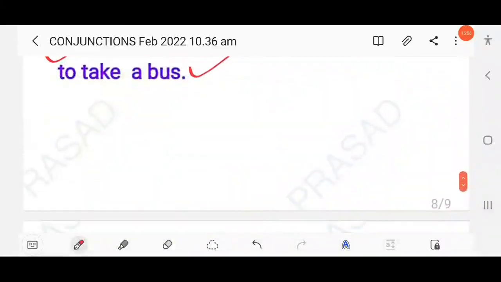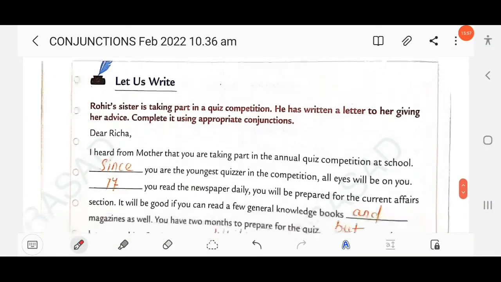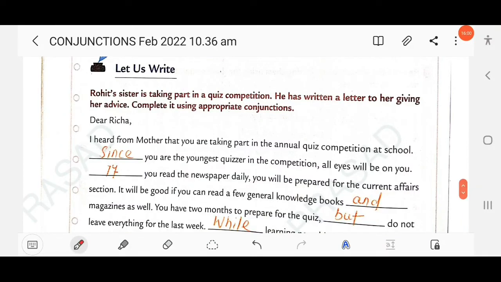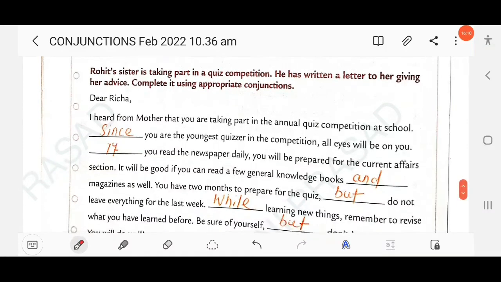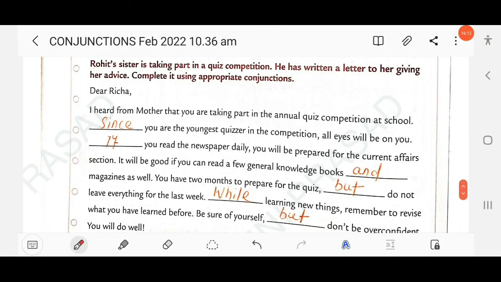Then next here, let's write. Rohit's sister is taking part in a quiz competition. He has written a letter to her giving her advice. Complete it using appropriate conjunctions. So here, dear Richa, I heard from mother that you are taking part in the annual quiz competition at school. Since you are the youngest quizzer in the competition, so here since, all eyes will be on you.